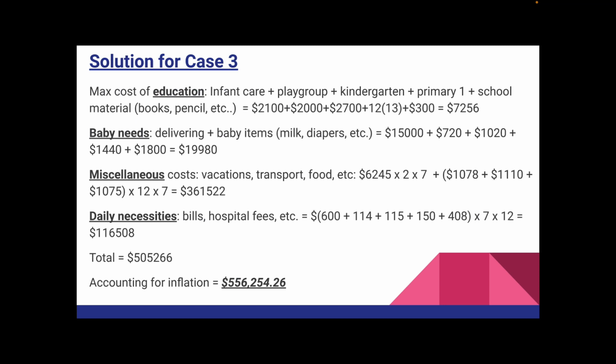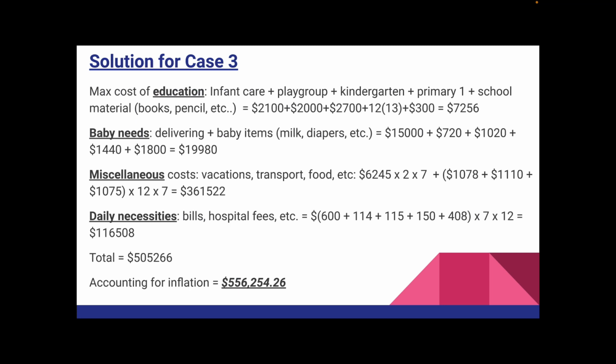For instance, we have calculated the maximum value that they would spend on education for the child, which is about $7,256. Highest quality baby items to cost a total of 19k, getting the better quality food and services and vacations to be costing at around 361k, and to have a daily expense of 116k.